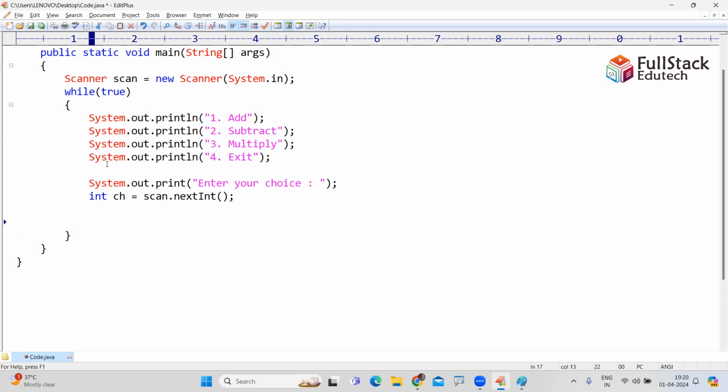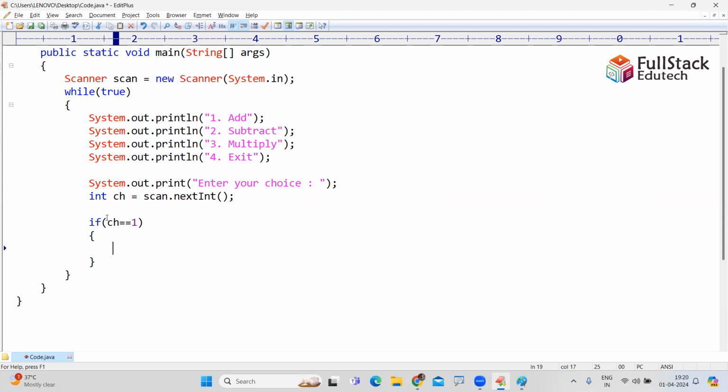Choice means what? They may give 1, they may give 2, they may give 3, or they may give 4. So we are asking, if choice is equals to 1.